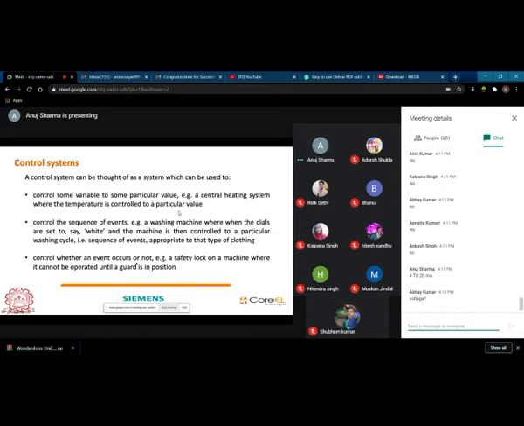Okay, so there are only three domains which control some variable: that will be process; control the sequence of events, that is part of factory automation; and control whether the event occurred or not. Okay.